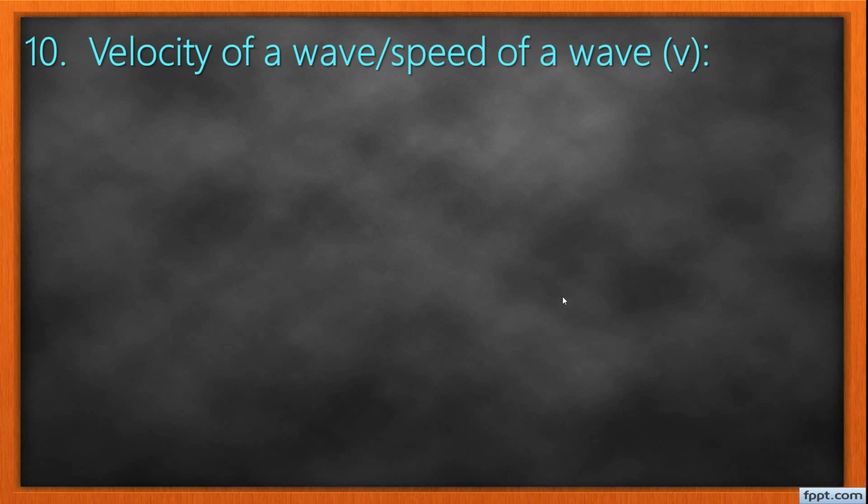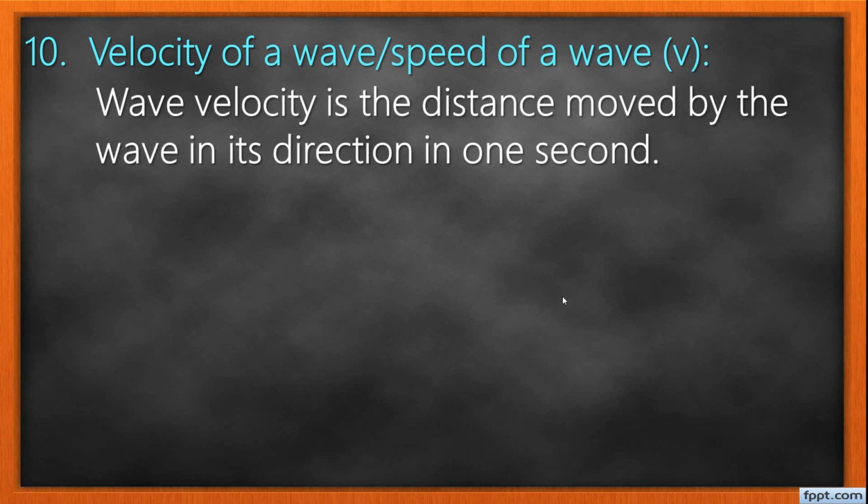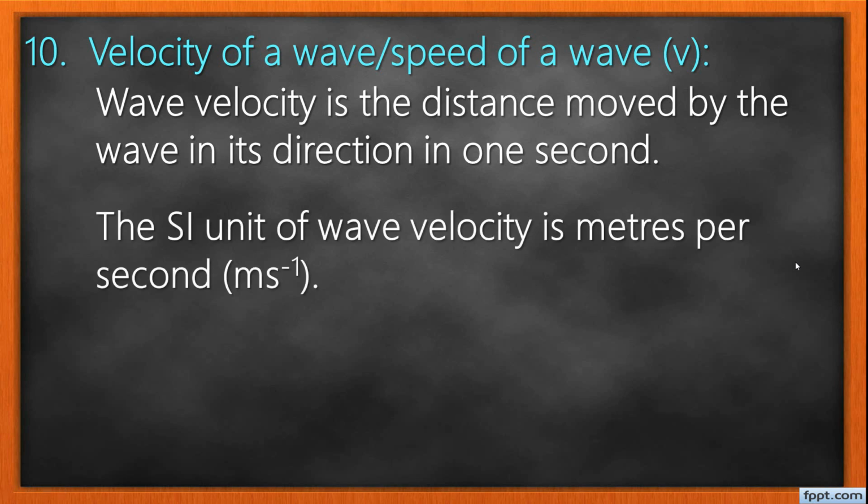And the last one is what we call the velocity of a wave, or you can call it the speed of a wave. We denote it by letter V. Wave velocity or velocity of a wave is just the distance moved by the wave in 1 second. Distance moved by the wave in its direction in 1 second. You can just say the distance moved by the wave in 1 second. So the SI unit of wave velocity is meters per second.